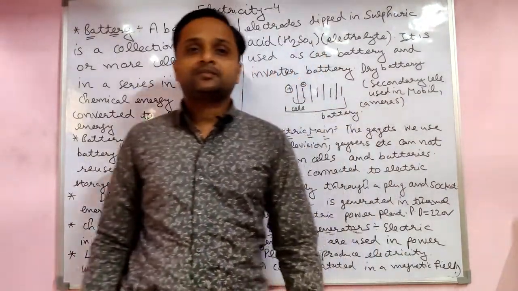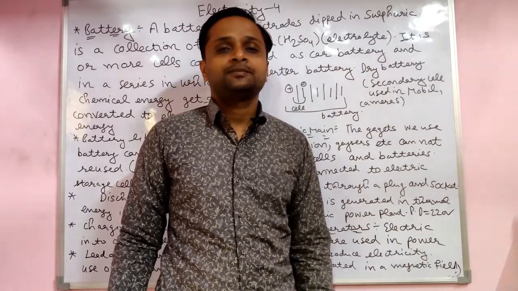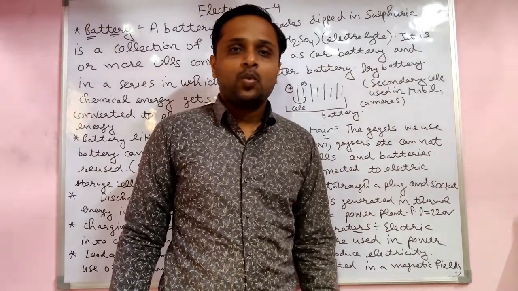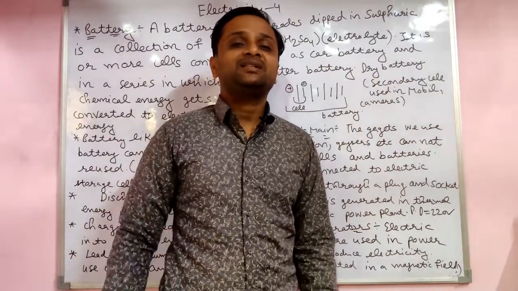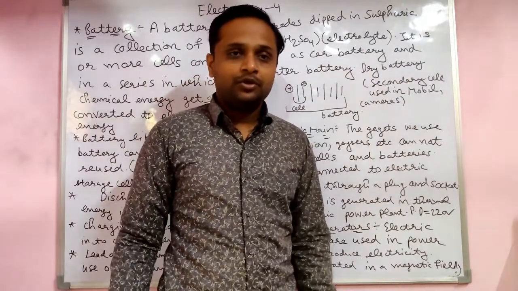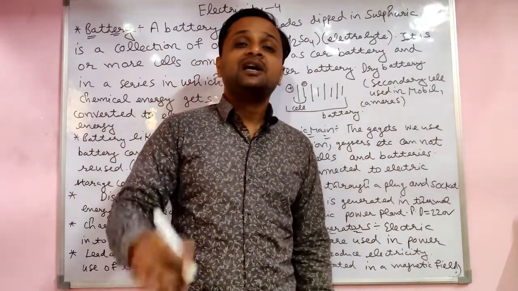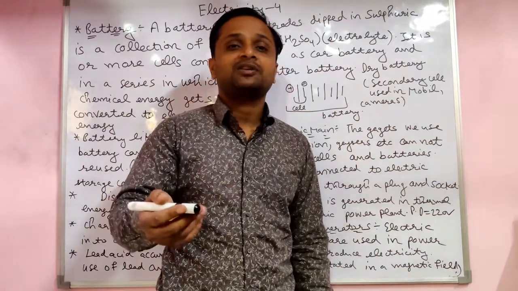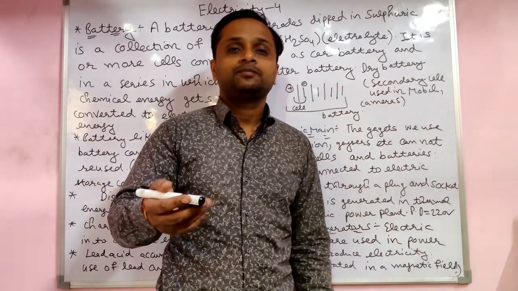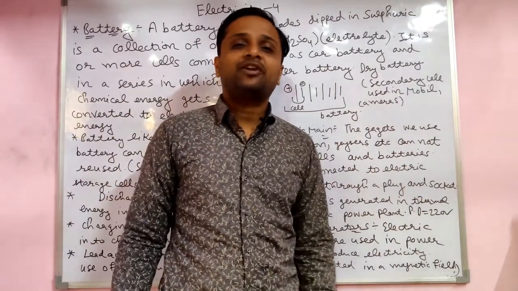Good morning students. In the last lecture, we already discussed electric cells. Electric cells are mainly of two types: one is primary and one is secondary. A primary cell is not rechargeable, use and throw only, like a dry cell. Secondary cells are rechargeable, like the battery in a mobile phone. You are able to recharge it very easily. That is a secondary cell.